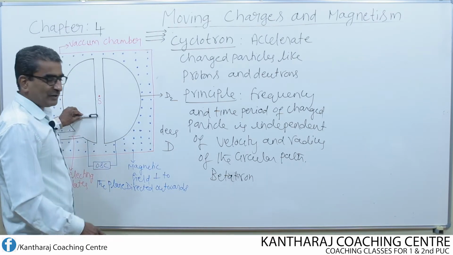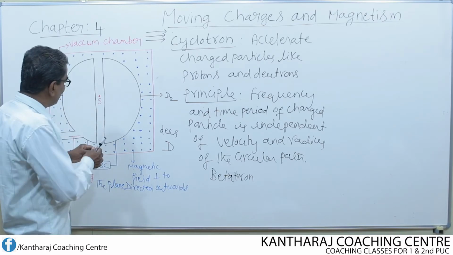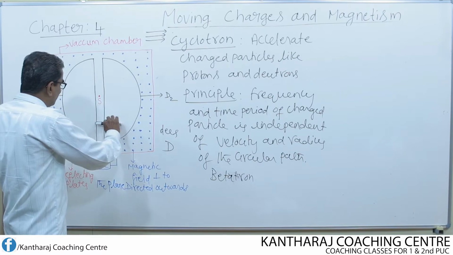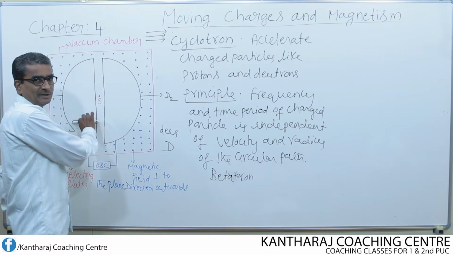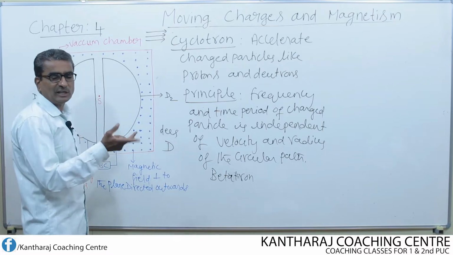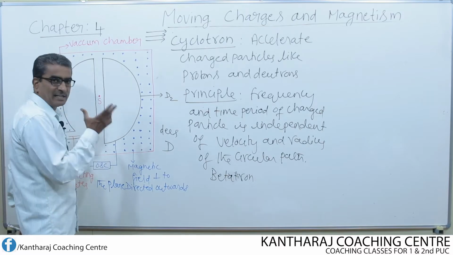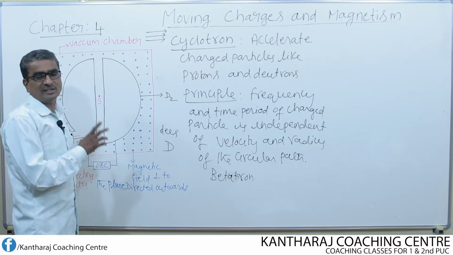If the direction of electric field is from D1 to D2 for some time interval, then again its direction changes from D2 to D1 in the same time interval. So D1 to D2, D2 to D1. This is how the direction of electric field keeps changing, and it can be achieved by making use of the oscillator.